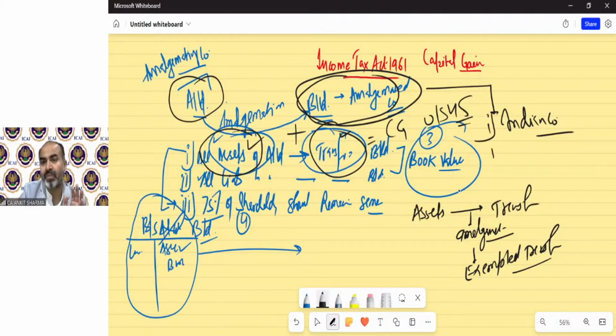The condition number one. In the process of amalgamation, only shares will be transferred in consideration. There will be no other consideration. So we have the condition, what we need to understand. These are the conditions.